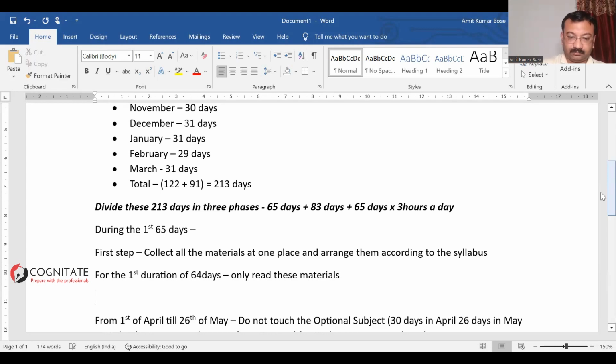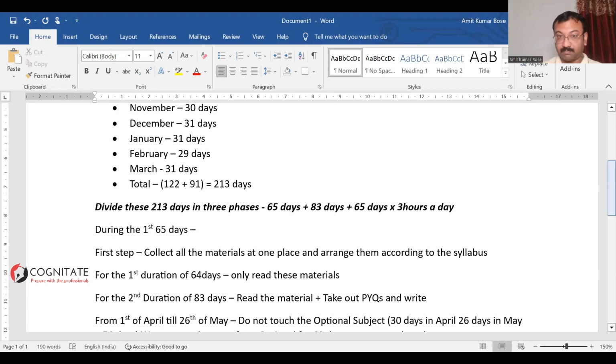Once this is done, then what should you do? The second reading. Right? This period, you're not only supposed to study and read the material, plus take out previous questions and try to write, not all the answers, right?